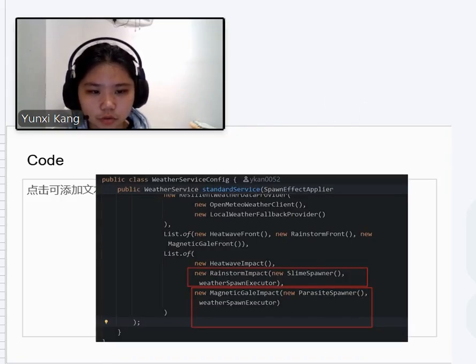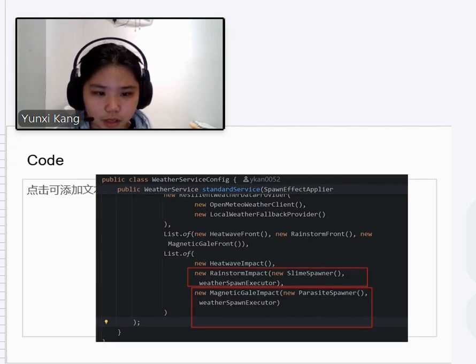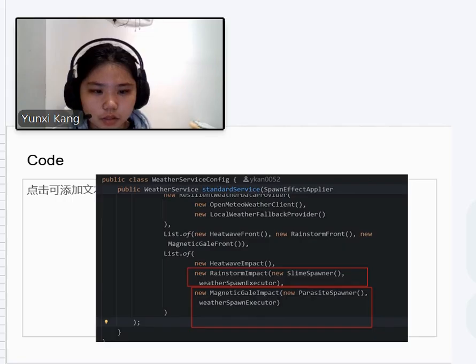The weather spawn also reuses our refactored spawn pipeline. In WeatherServiceConfig, RainstormImpact receives a slime spawner and a spawn executor, while MagneticGaleImpact receives a parasite spawner and a spawn executor. This means weather can trigger creature spawning while still applying the same spawn side effects through SpawnEffectApplier.